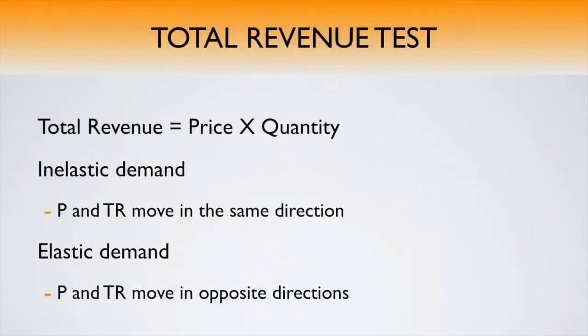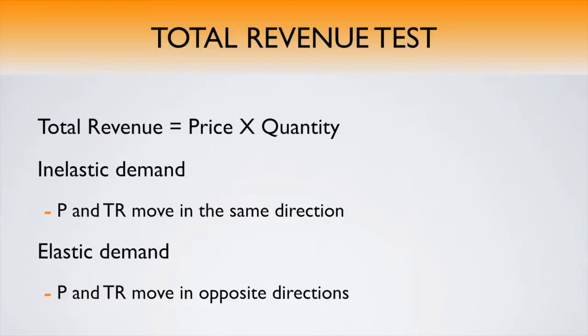The total revenue test is the easiest way to judge whether demand is elastic or inelastic. This test can be used in place of the elasticity formula unless there is a need to determine the exact elasticity coefficient. The total revenue test is important to understand the relationship between price elasticity and total revenue. Demand is inelastic if a decrease in price results in a fall in total revenue, or an increase in price results in a rise in total revenue.